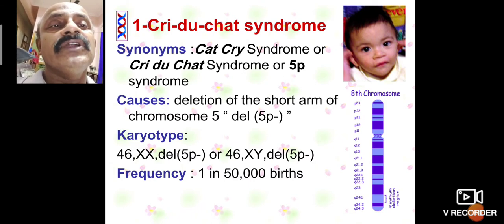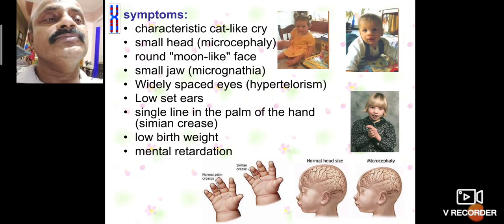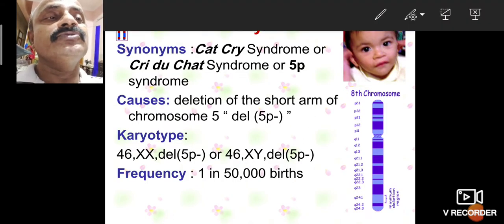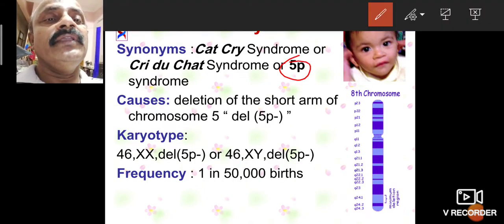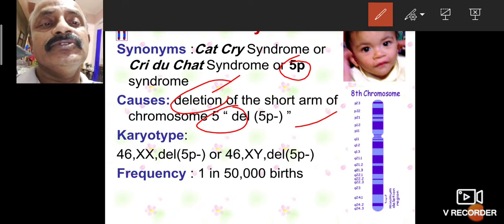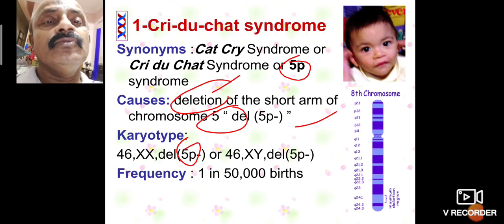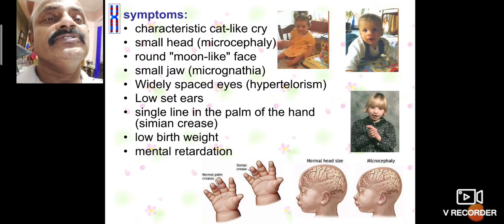Cri-du-chat syndrome, or 5p minus. So these are 5p chromosomes. The 5p syndrome causes a deletion of the short arm of chromosome 5. The karyotype carried is 46,del(5p). This deletion of chromosome 5 can affect the chromosome structure and is associated with these symptoms.